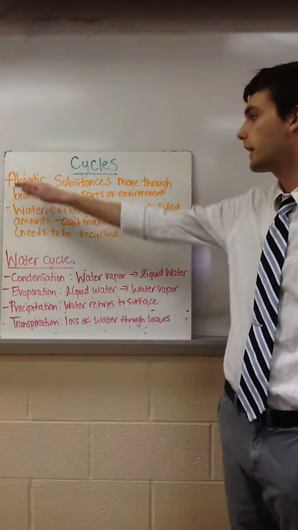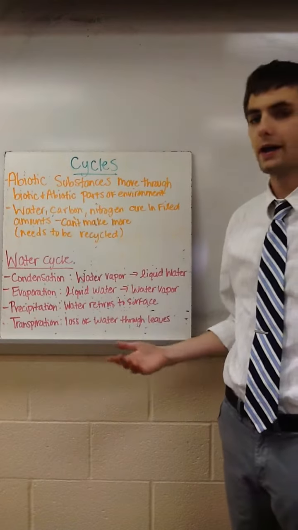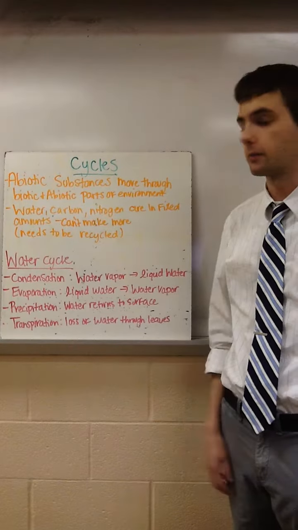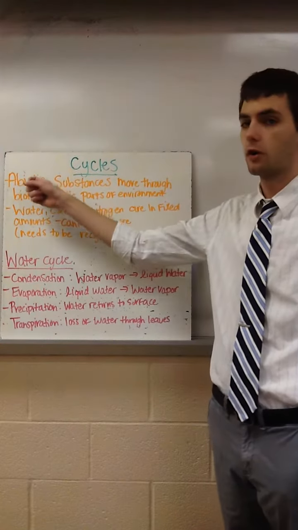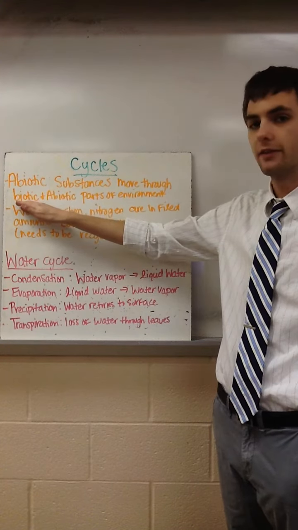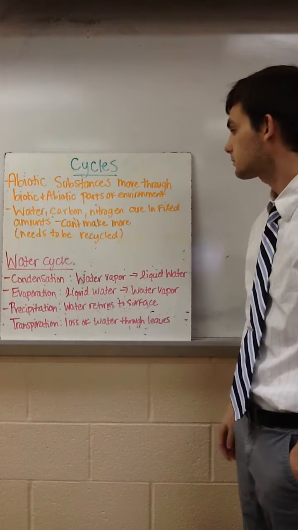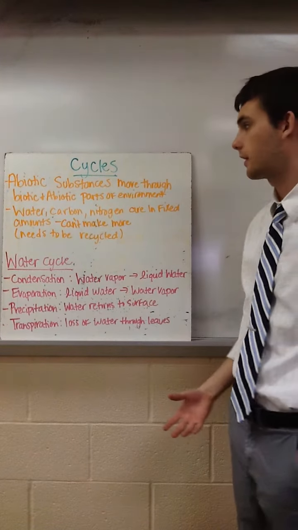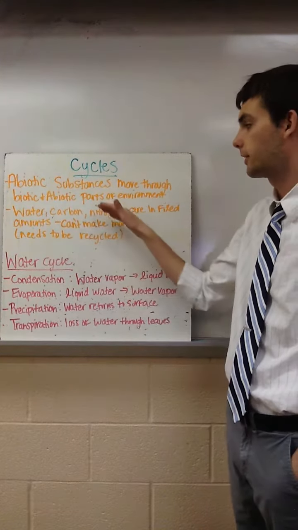Cycles refer to moving abiotic substances through biotic and abiotic parts of the environment. Abiotic parts are non-living parts of an ecosystem, and biotic are living components of an ecosystem. Some examples of abiotic substances are water, carbon, and nitrogen.